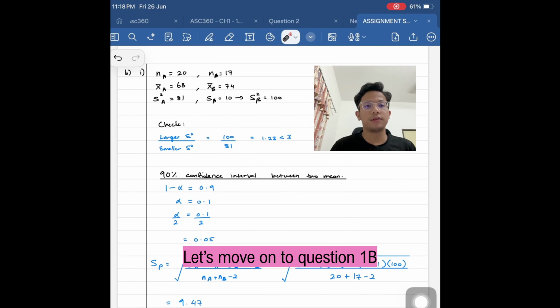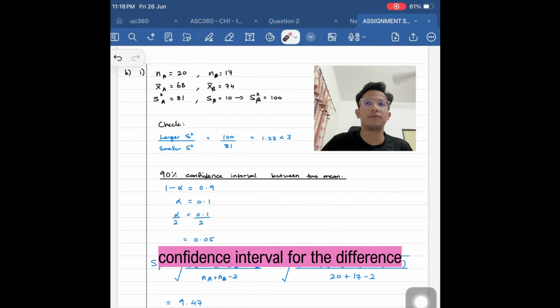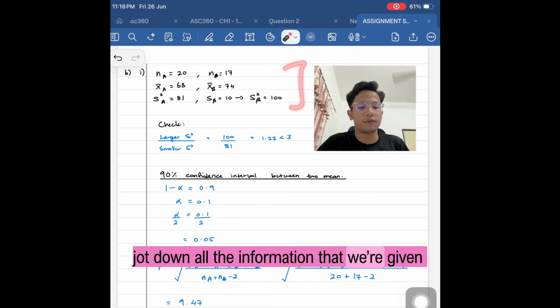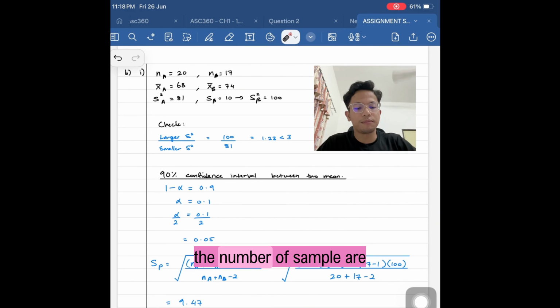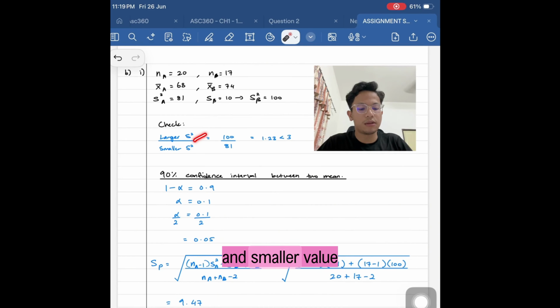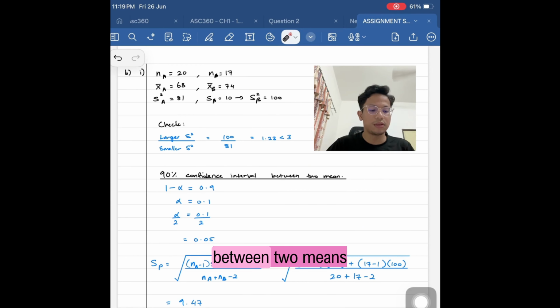Let's move on to question 1b. Question 1b1 wants us to find a 90% confidence interval for the difference in mean score between the two classes. Same as the previous question, we need to jot down all the information that we are given. And as we can see here, the number of samples is small. Therefore, we can conclude that this question involves the interval estimation for the difference between two population means of small sample. The first thing we need to do is to check the ratio of the larger variance and smaller variance, whether it's less than 3. After that, we can continue to find the value of the 90% confidence interval between two means.